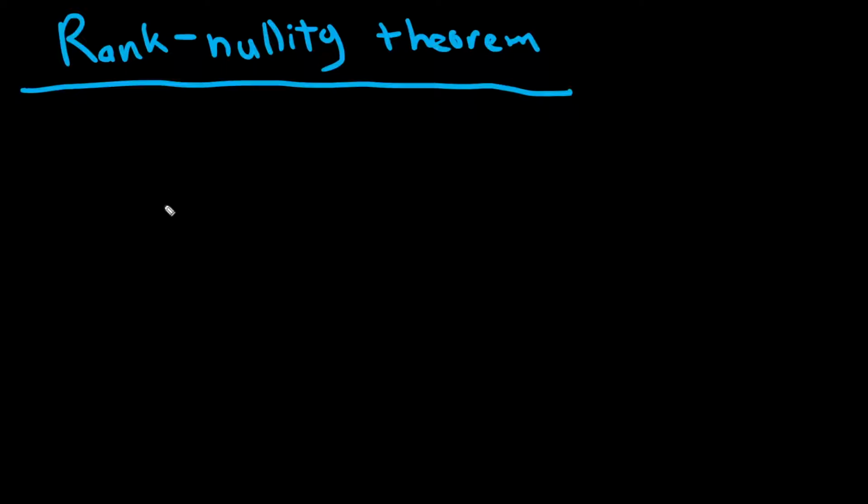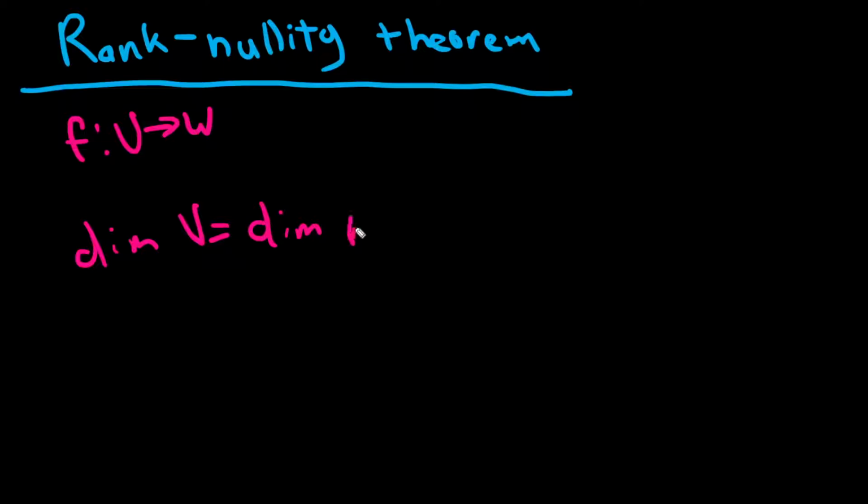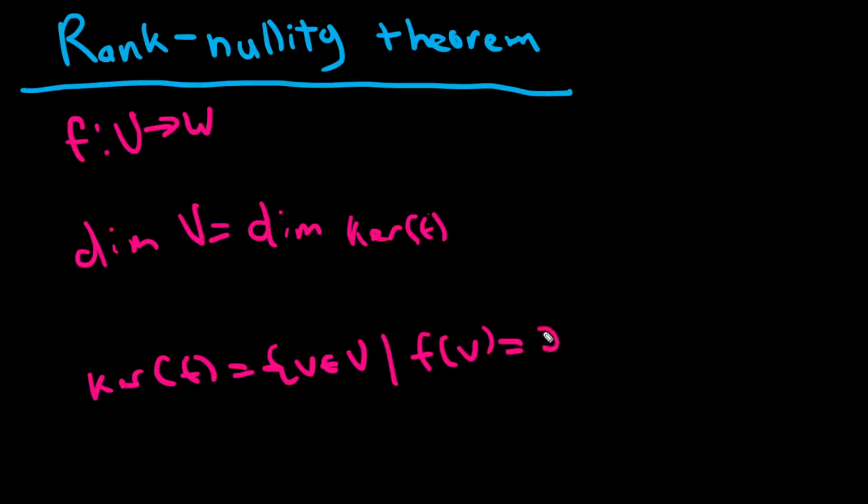All it says is that for a linear map between two vector spaces, the dimension of the vector space that F maps from is equal to the dimension of the kernel of this linear map, and the kernel is just, let me define it. The kernel is just the set of all vectors in the originating vector space such that the linear map F maps it to 0. And we add this to the rank of this linear map, hence the rank. And the rank of this linear map is just basically the dimension of the vector space that F maps elements